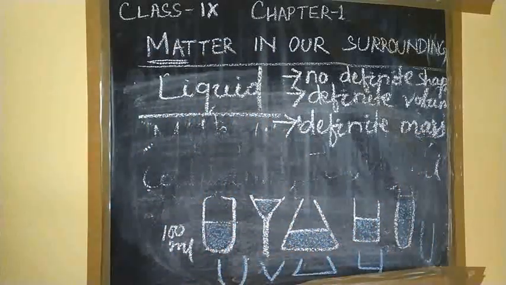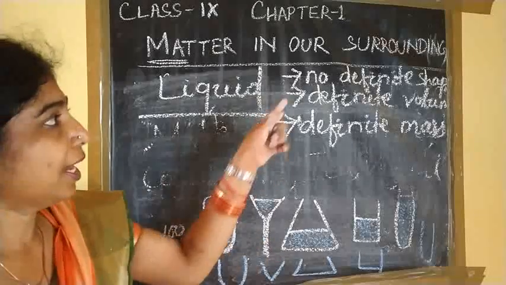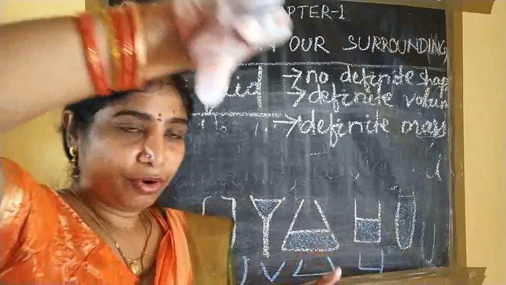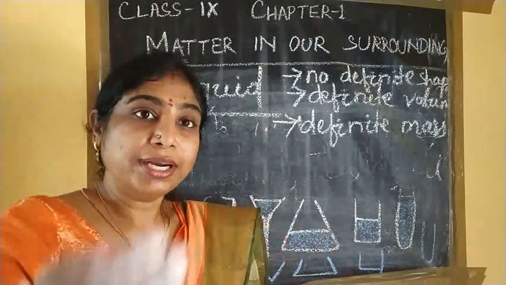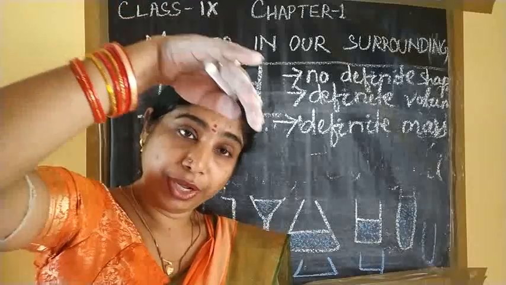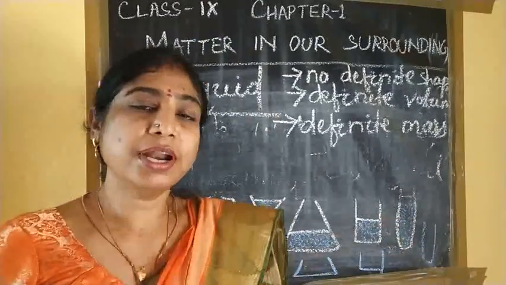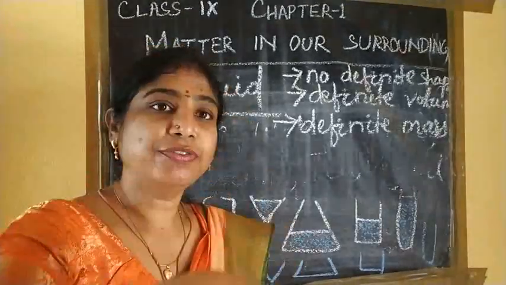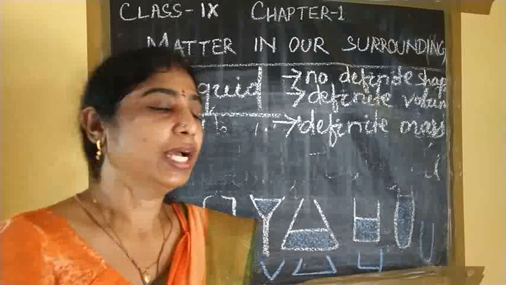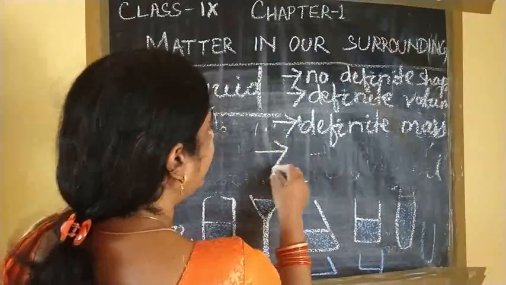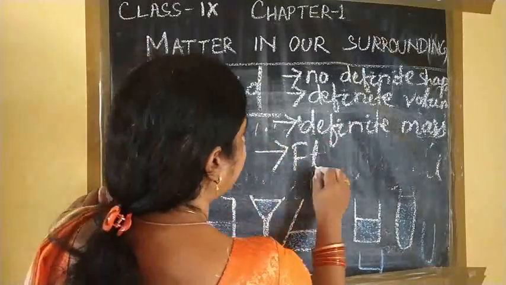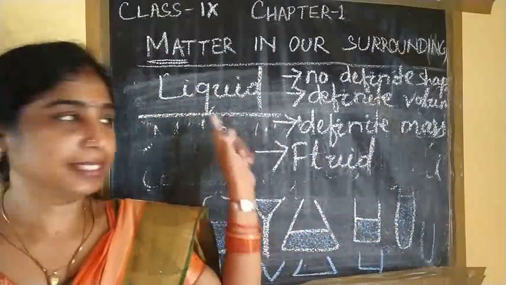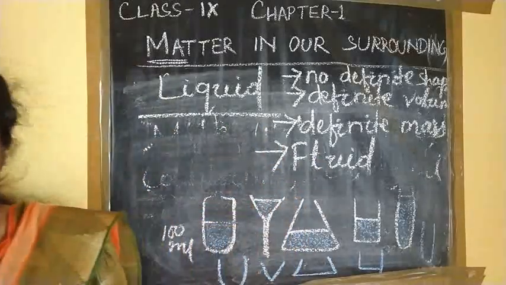Now come to water. When you put some water and throw it and let it flow, water flows from a higher level to a lower level, and sometimes when you give pressure from the lower side to the upper side it also flows. But a solid does not flow, it just drops. So as it flows, that's why it is called a fluid. Both liquids and gases are called fluids.